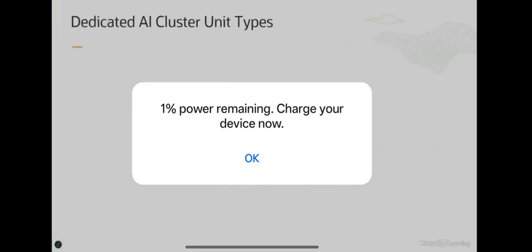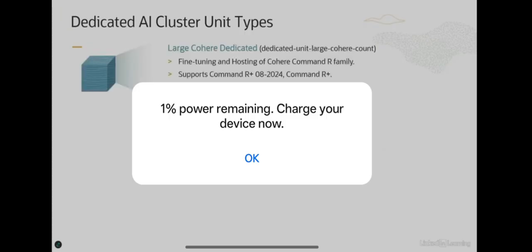Before we dive deeper into sizing and pricing, the first thing to understand is what the different cluster unit types are. There are 4 cluster unit types which you can use in the generative AI service today. The first one is called large cohere dedicated, and using this cluster type you can do both fine tuning and hosting, but limited to the cohere command R family. And you can see a couple of models which are supported as of today's recording.